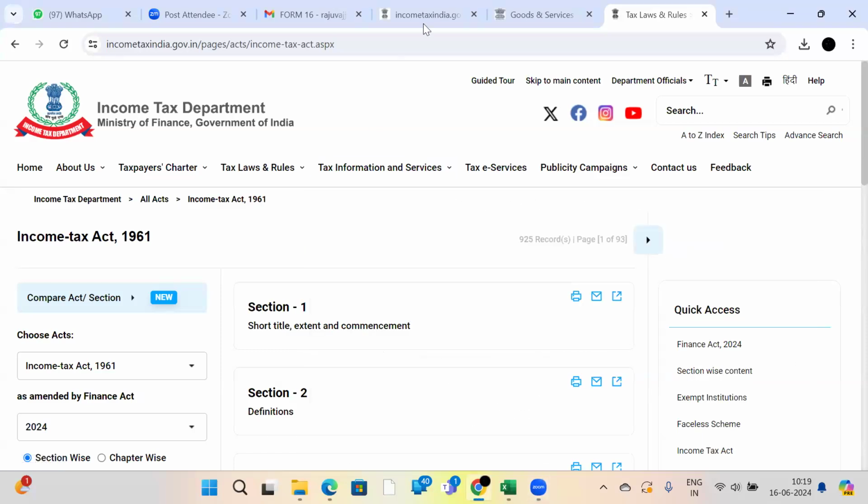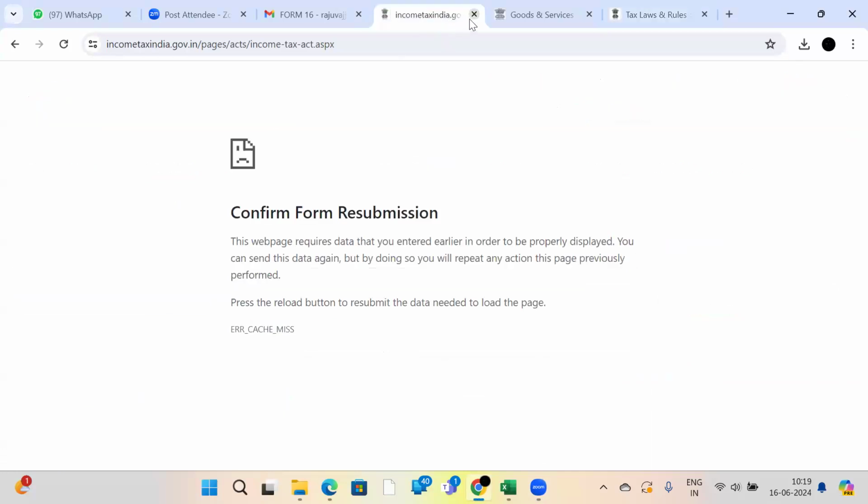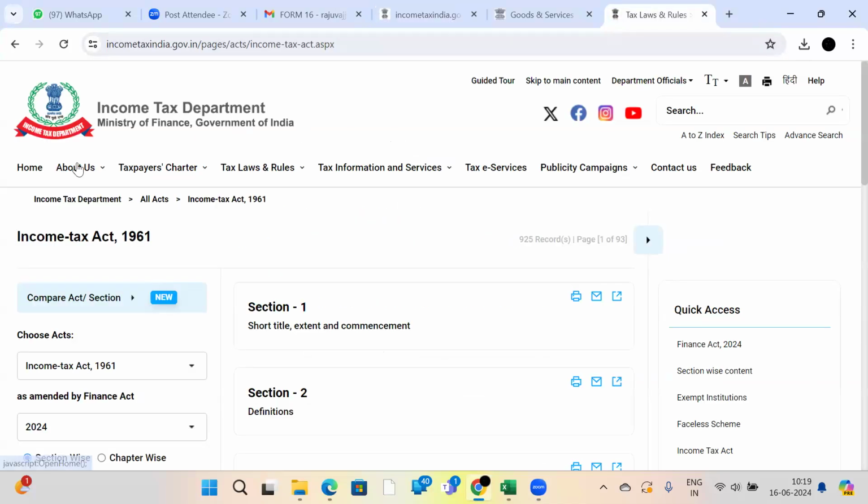See, this is the income tax website, incometaxindia.gov.in. Normally, it will come like this.